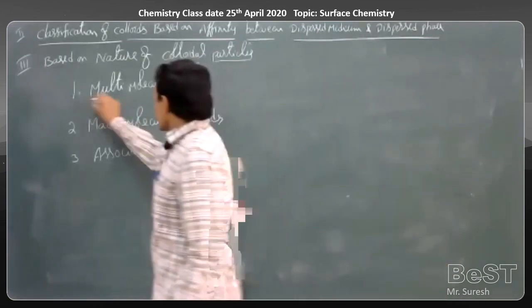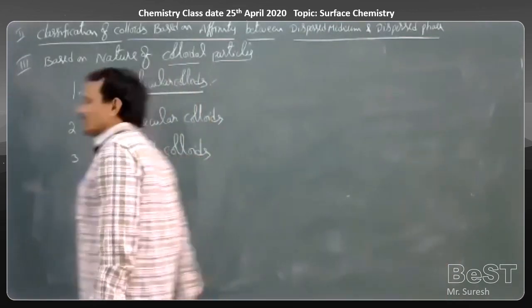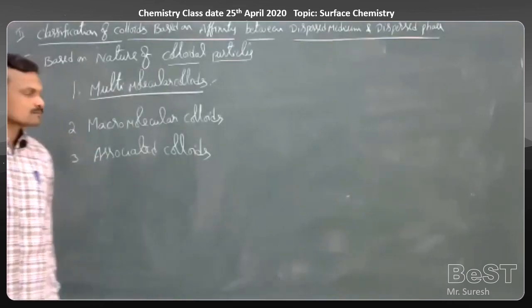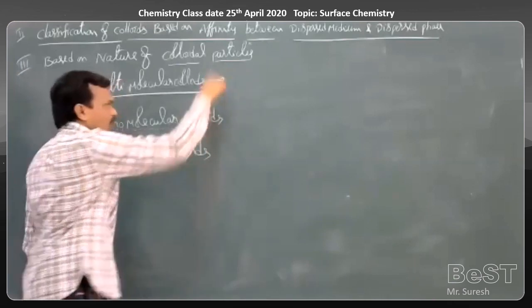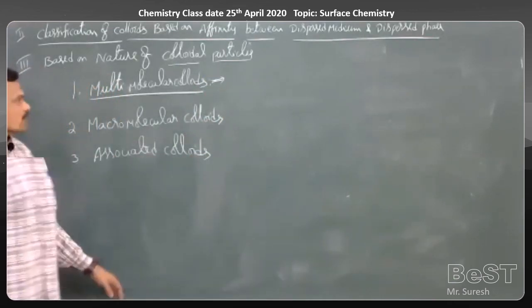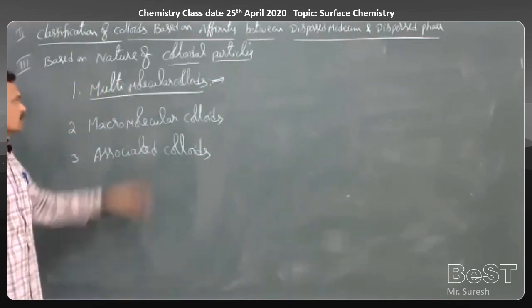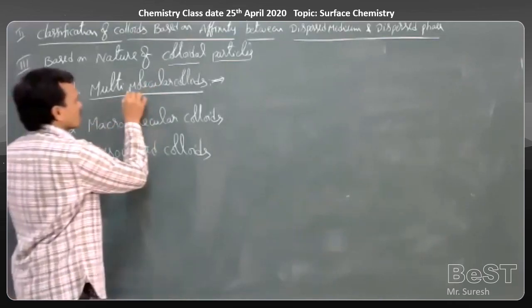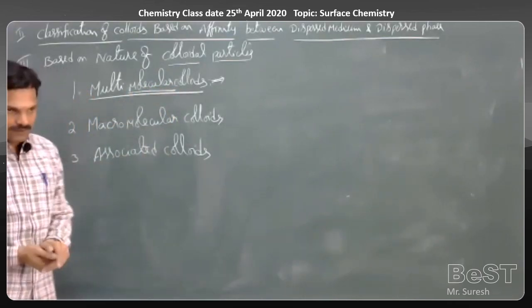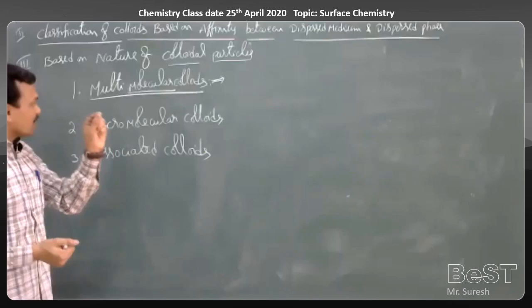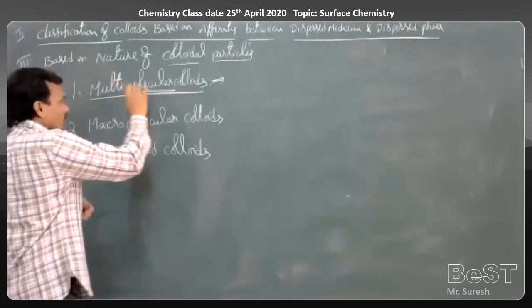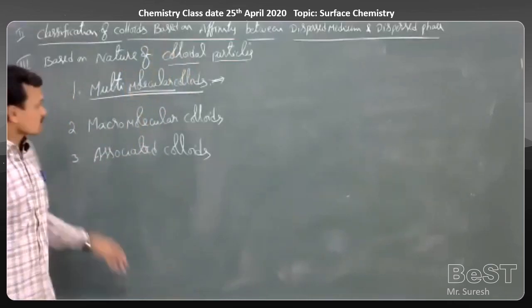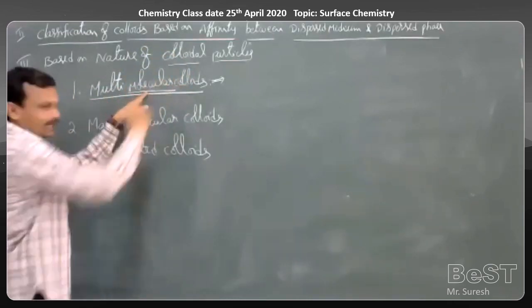Now, see the first one here, multi-molecular colloids. These are the colloidal solutions where the colloidal particles are formed by the association of a large number of molecules or atoms. So atoms or molecules are combined and form a colloidal particle. That's what is called a multi-molecular colloid.